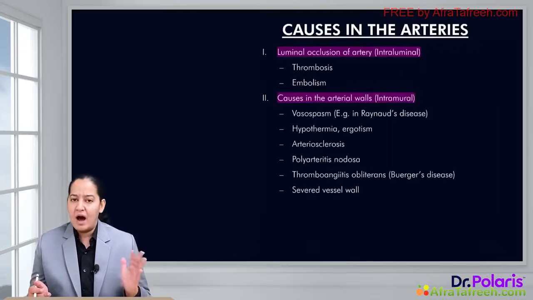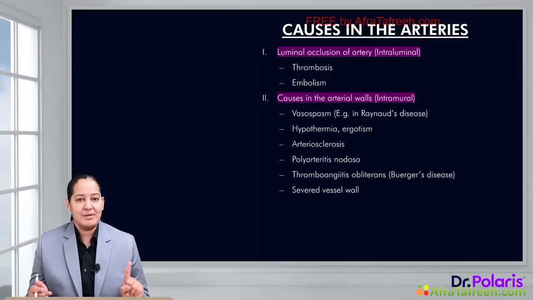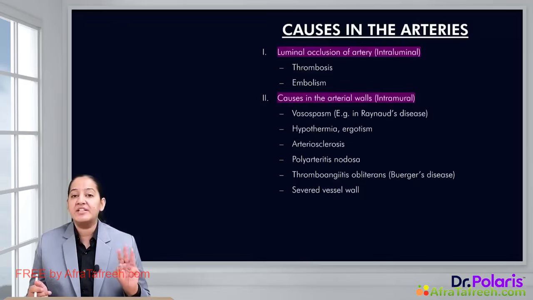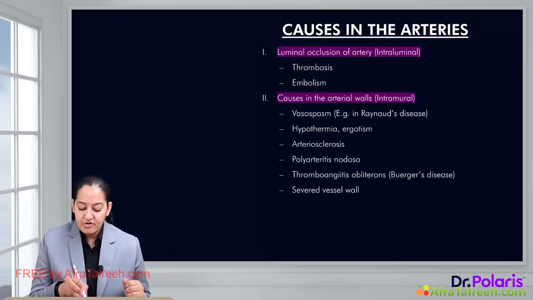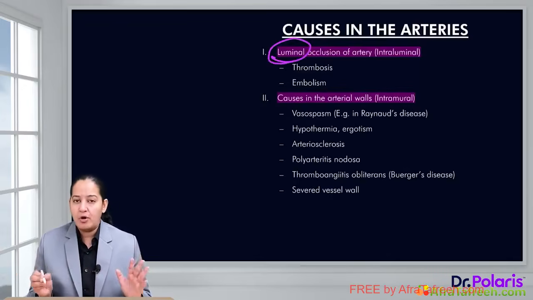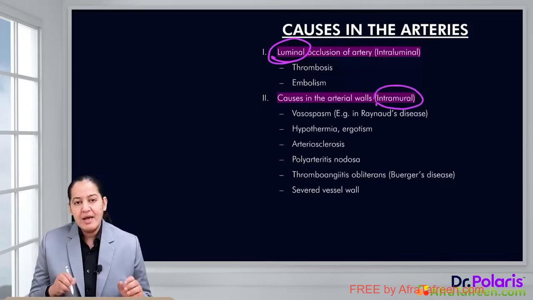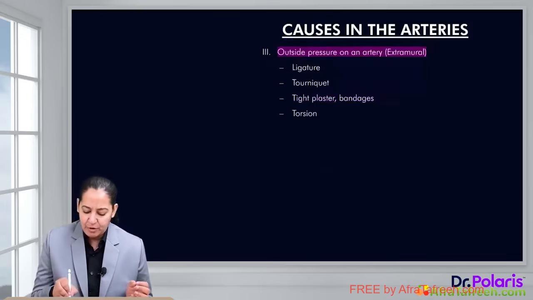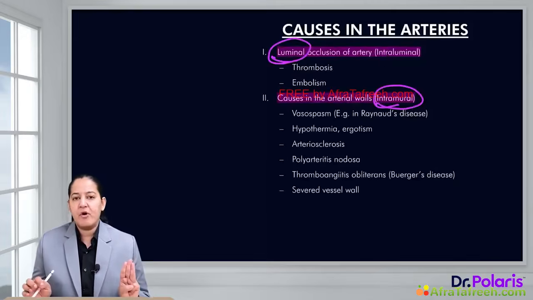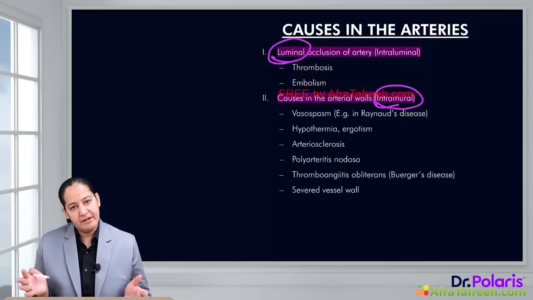Coming to the causes, we divide them into three categories: cardiac causes, causes in the artery, and causes in the vein. We are done with the cardiac causes. Now coming to the causes in the artery as well as the vein, they can be divided into three portions: the intraluminal causes, the causes within the lumen; the causes within the wall of the artery or vein, that is intramural; and extraluminal, the extramural. So three types of causes are there in the artery, and in the vein also.